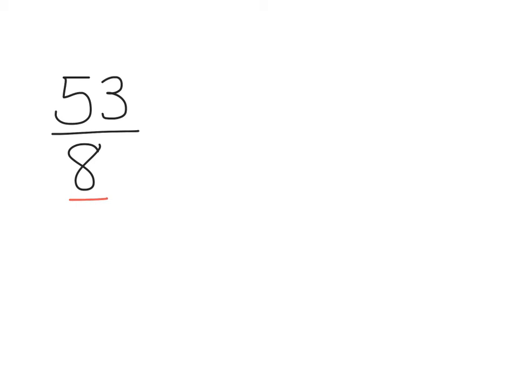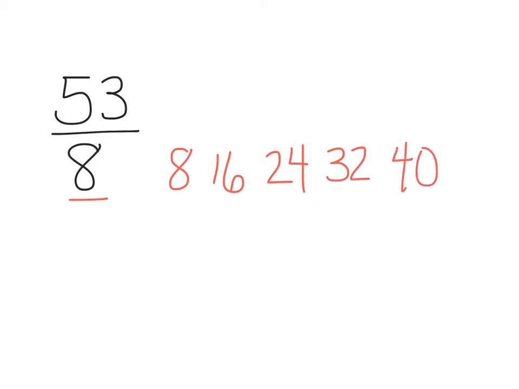So we're doing like division, right? 53 divided by 8. A fraction is set up like a division problem. So if we count by 8s, we would get 8 pieces, 16 pieces, 24 pieces, 32 pieces, 40 pieces, 48 pieces, and then we would get to 56 pieces.